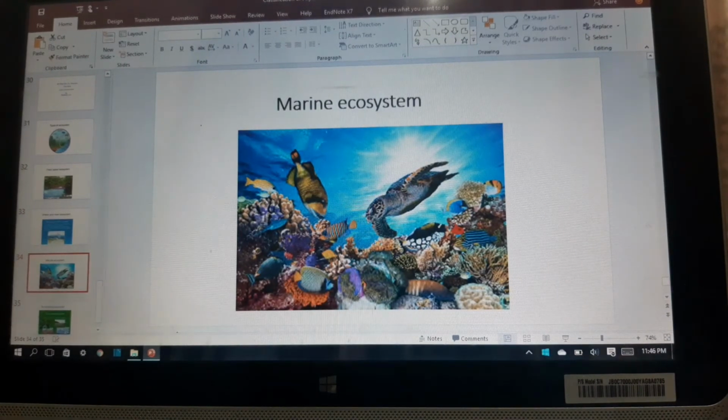Marine ecosystem. Marine ecosystems are found in the ocean. Marine environments are characterized by an average salt concentration of 3%. Oceans cover nearly 3/4 of the surface of the earth. There is following importance of the marine ecosystem.